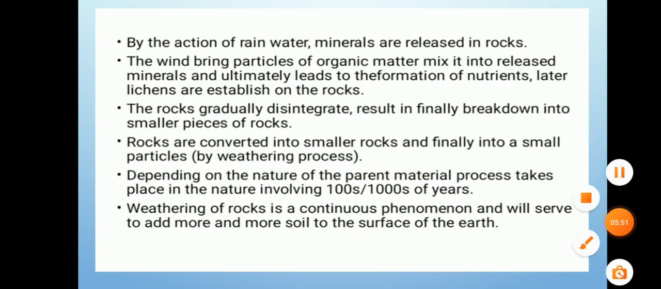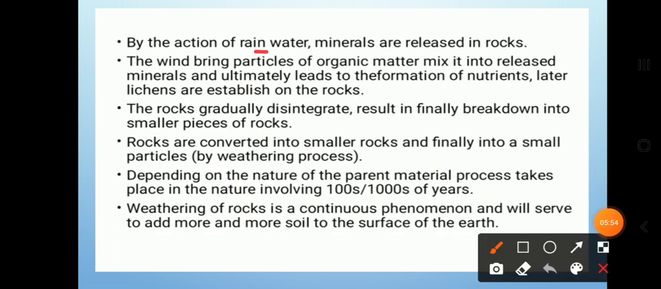By the action of rainwater, the minerals are released in the rocks. What is the role of this rain in the formation of the rocks? The rainwater will release the minerals in the rocks.